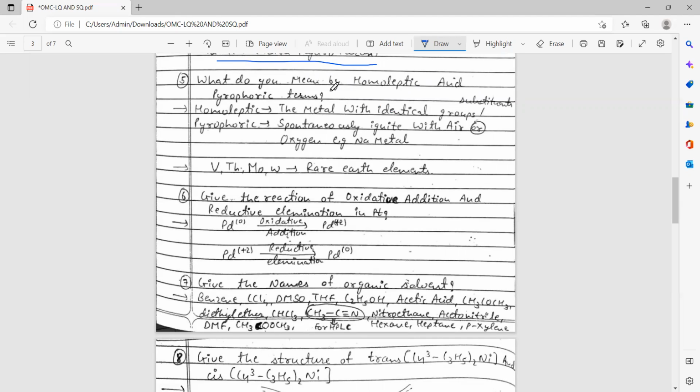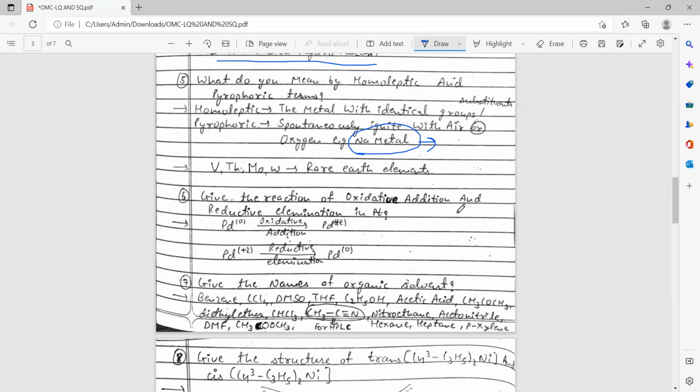It may be asked in one question: homoleptic means identical groups are present with a metal, then it is known as homoleptic. If different groups are used, then it is known as pyrophoric, or we can say spontaneous ignition takes place with air. As we know, sodium metal is always stored in kerosene, so it can't react with or absorb air.